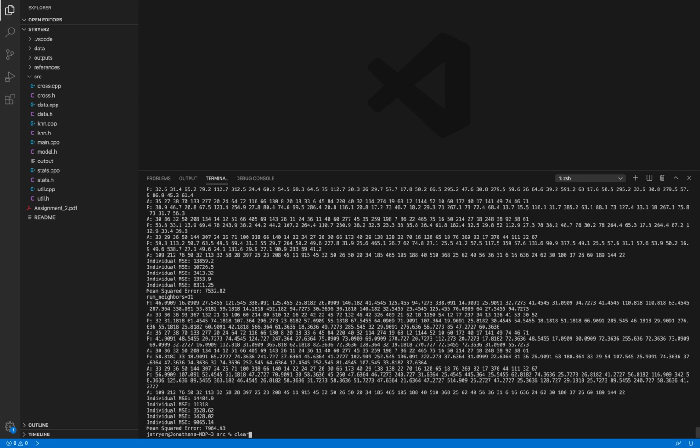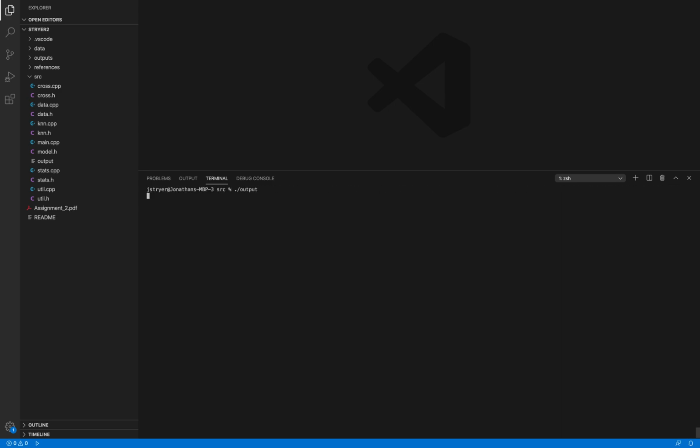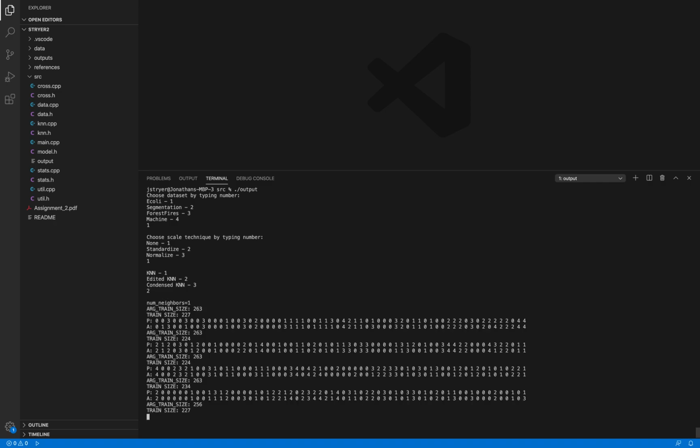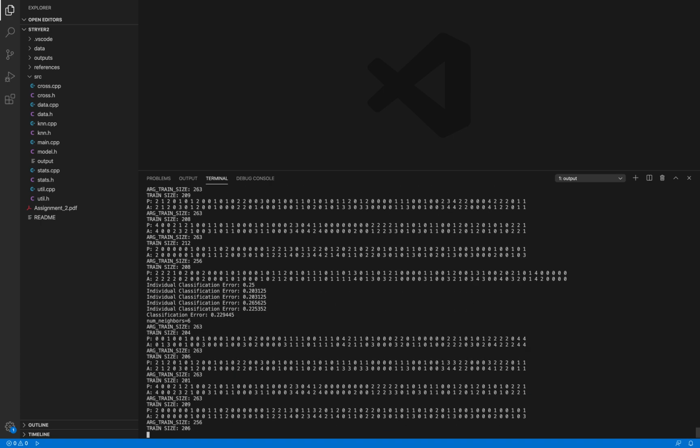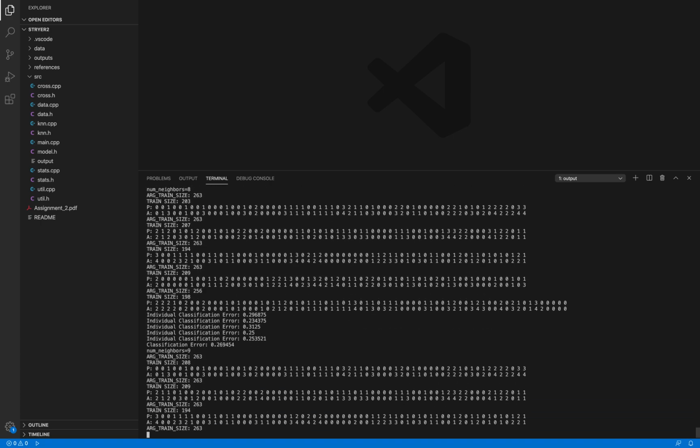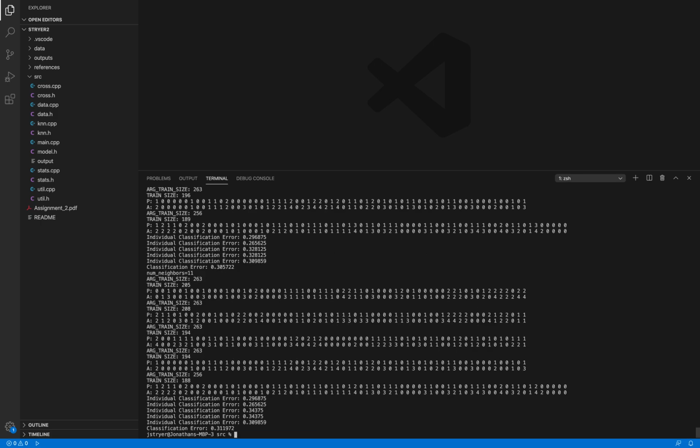Now let's go back to the classification problem again. For this, let's look at E. coli, no scaling, and let's look at edited k-nearest neighbors. This is going to take a sec, but what's going to happen? In edited k-nearest neighbors, as we know, we're reducing the size of the training set. To illustrate that, I'm printing out what the training size would have been if we used the whole thing, like in the regular k-nearest neighbors. And I'm also illustrating here what the new train size is, so it went down a little bit.